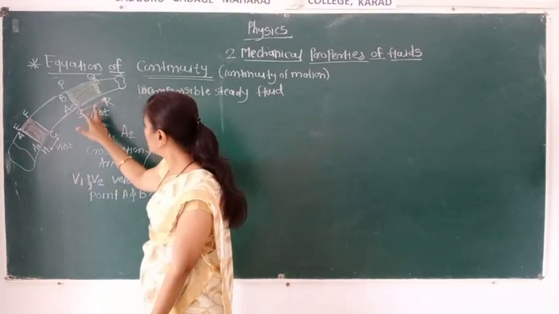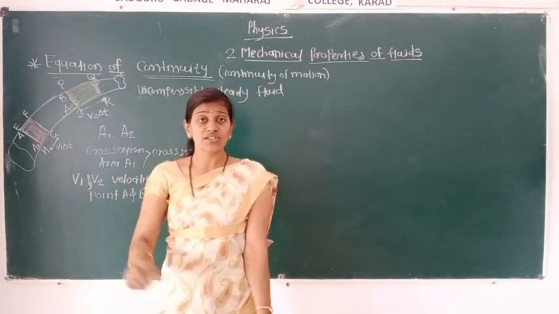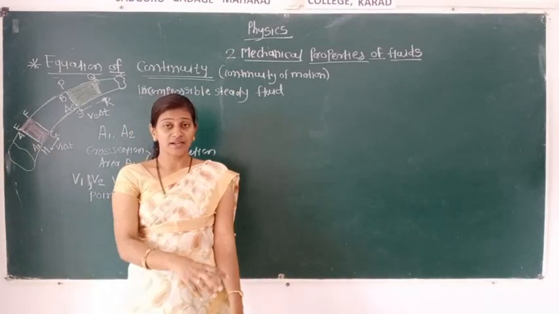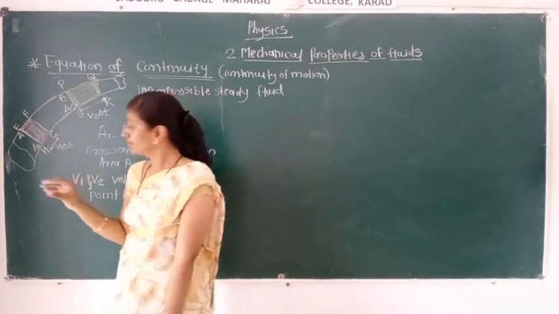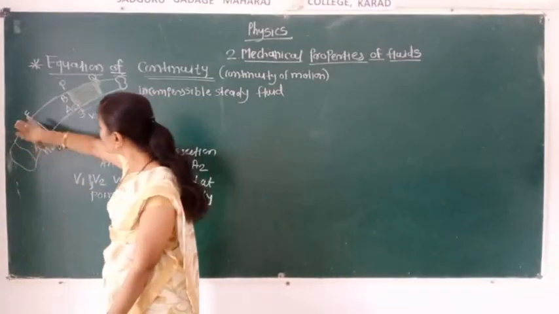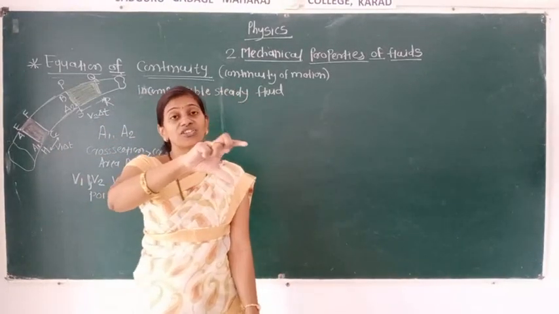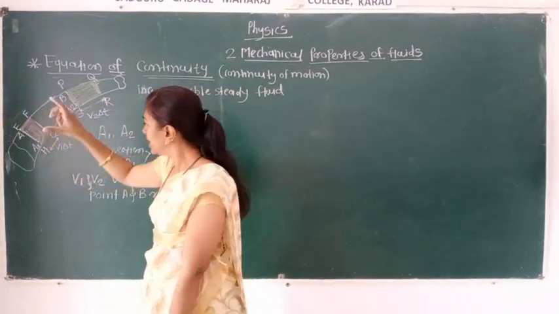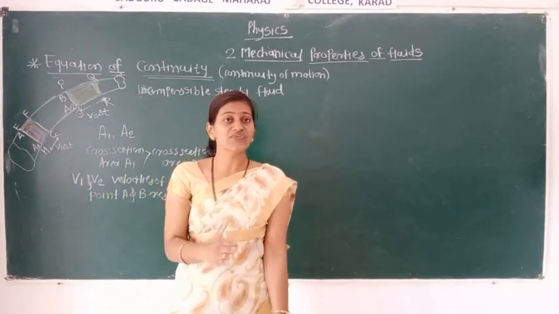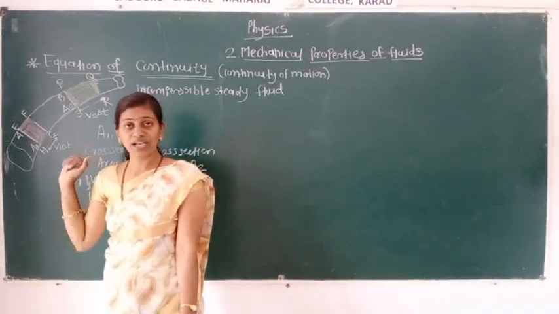So I want to tell you, in a smaller cross-section area, the fluid moves faster compared to a wider area. In a wider region, more space is present, and when the fluid flows through that more space, it slows down. Its velocity becomes less. But in the narrow region, its velocity becomes more.